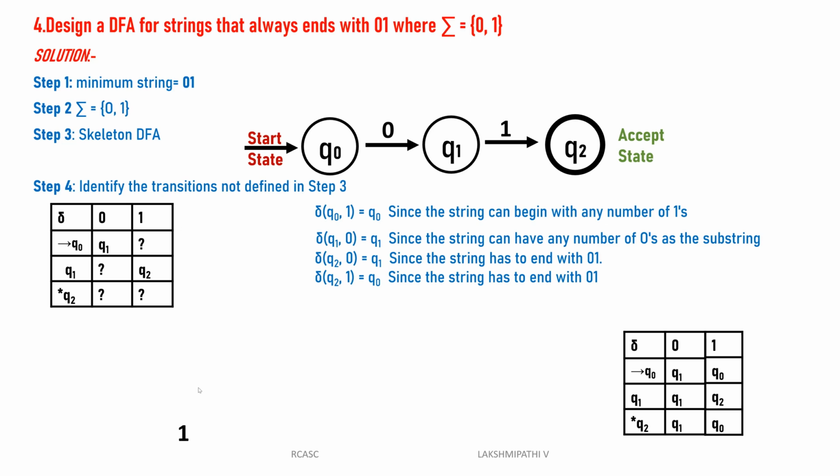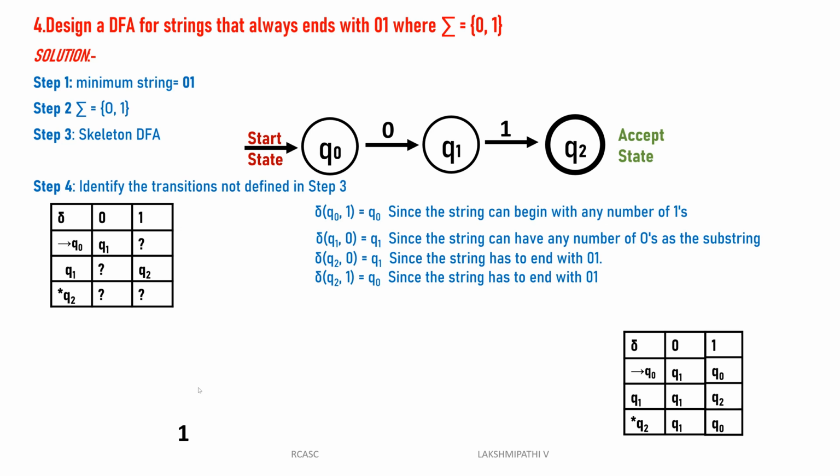Sometimes a string starts with 1, and it has a number of ones and then ends with 01. For example, strings are 101, 1101, 11101, or 111001. Those types of strings will be accepted when we define Q0 of 1 as Q0 only. Initially there are a number of ones, but it ends with 01. Q0 reads 1, then it stays in the same state.